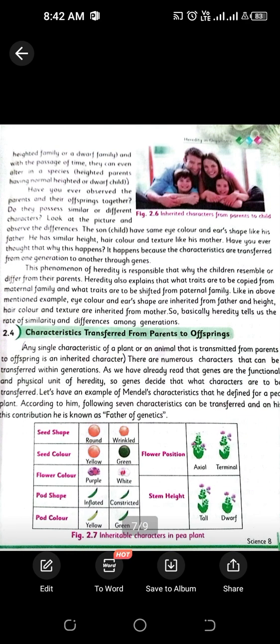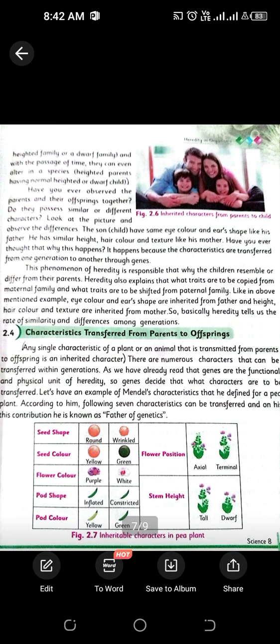Then we have to discuss what traits are transferred in plants. Some characters are transferred from one plant to another, and these characters are seed shape, seed color, flower color, pod shape, pod color, flower position, and plant height.